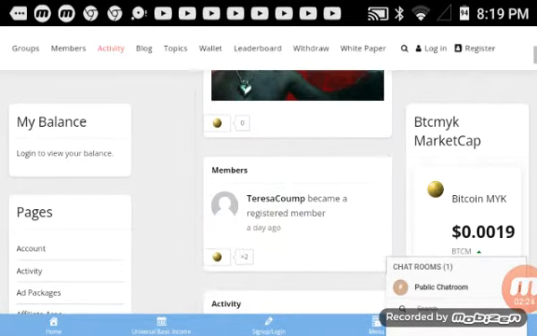So whereas the format is very similar to a standard social media site, there is an integrated wallet that moves this cryptocurrency across the blockchain, right? So it's very interesting if you think about it, right? Imagine if Facebook was monetized, right? All your polls, all your attention value, and there was a currency that was transacted through the chain, right, or through the platform. That's what the Bitcoin MYK token is.